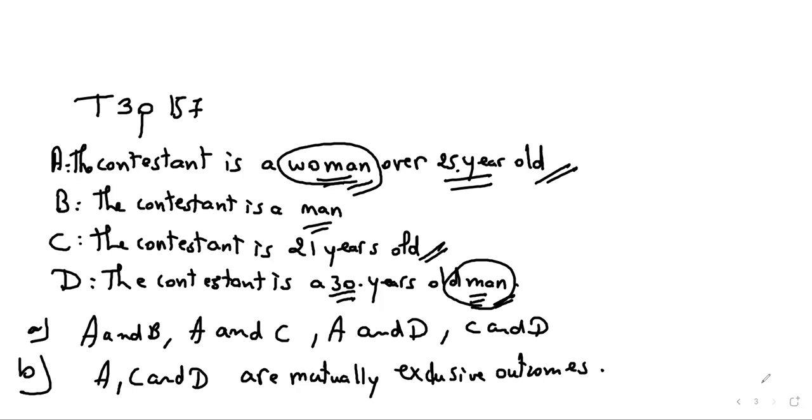So the only thing that I can say is that the probability of D is smaller than the probability of B, because in B I'm looking for all the men, but in D I'm being more specific. So D, its probability is smaller than B.